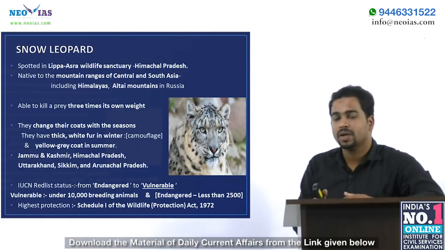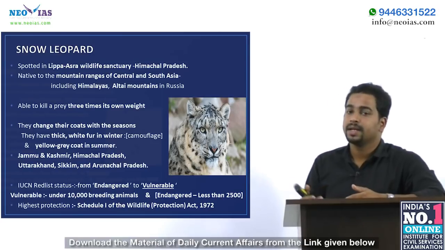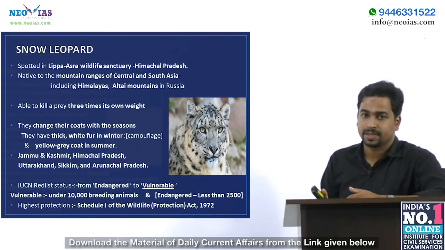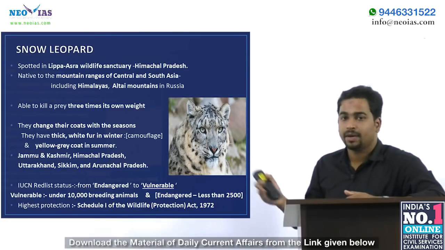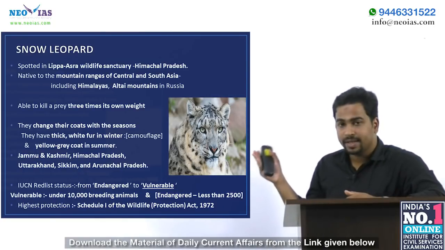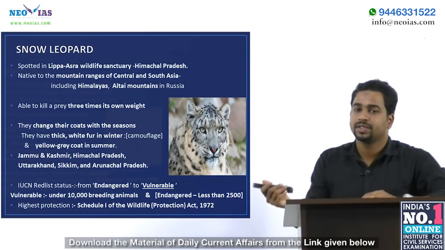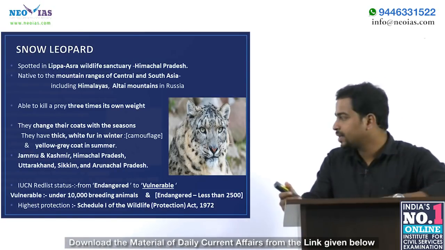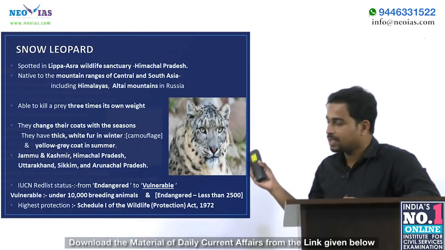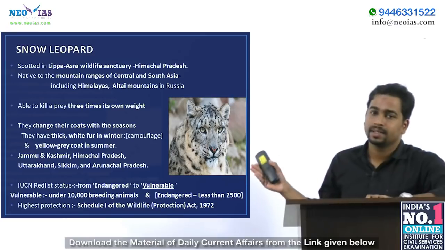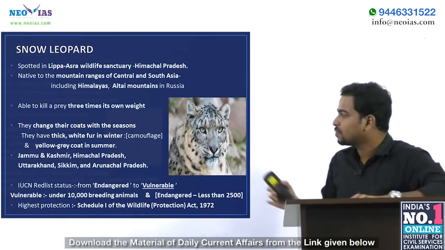We can see the snow leopard in the Indian states of Jammu Kashmir, Himachal Pradesh, Uttarakhand, Sikkim and Arunachal Pradesh. And the IUCN Red List status is an important point. The IUCN Red List status of the snow leopard has been downgraded from endangered to vulnerable. That means as of now, its status is vulnerable.